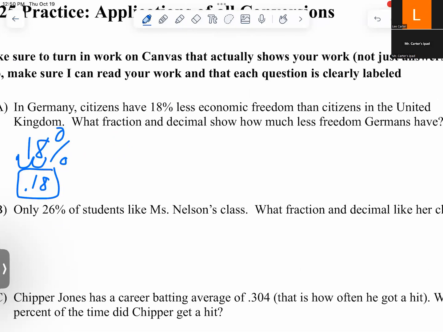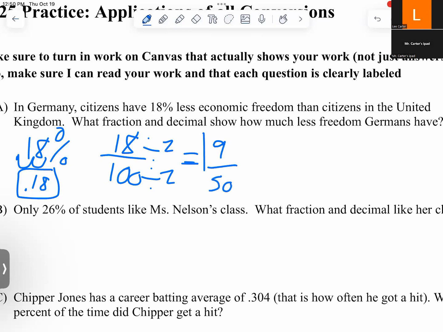Now, fraction, we could either read that as 18 hundredths, so write it over 100 and reduce, or remember that percents are out of 100. The common factor here is just a 2. So that's going to give us 9 over 50 for number 1.